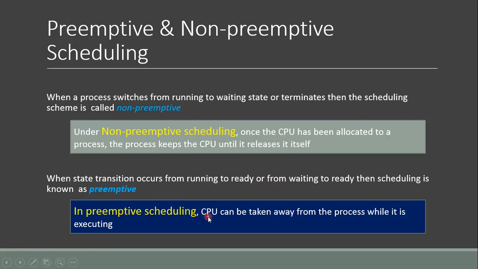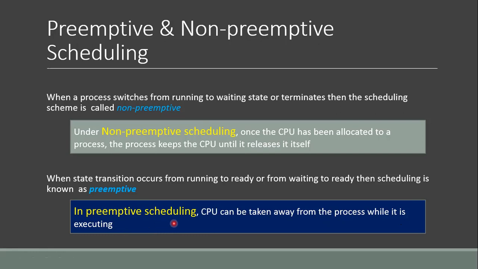In preemptive scheduling, the CPU can be taken away from a process while it is executing. If a process is in execution, the CPU can be taken back because some high priority process might have arrived and we need to allocate the processor to this new process.